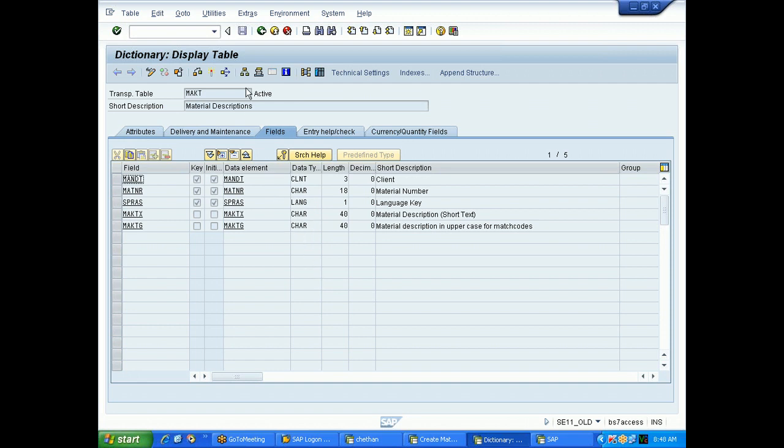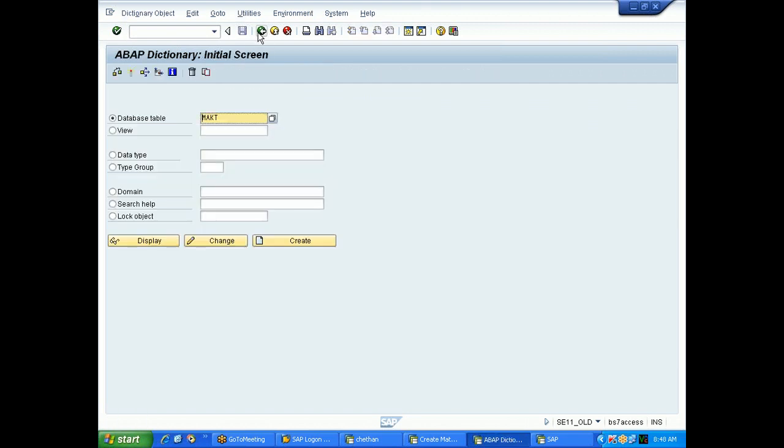So now I will try to create one small table. Here I will say ZMM_TEST_STUDENT. I want to create a table which stores the student details.